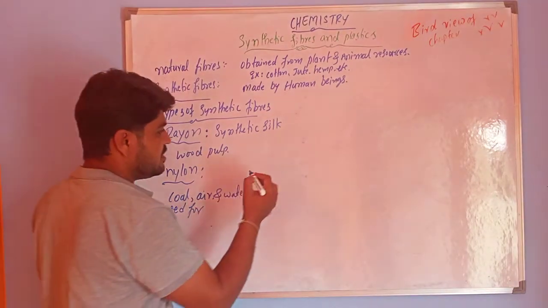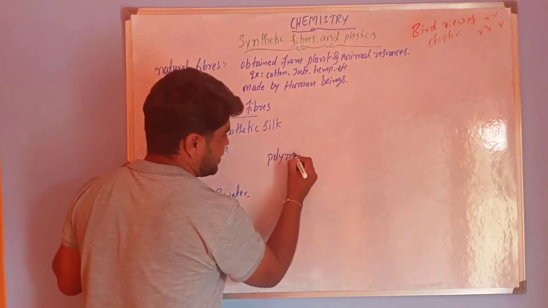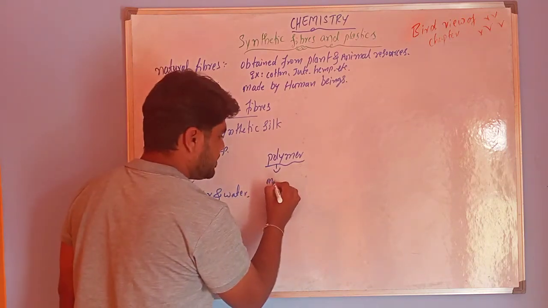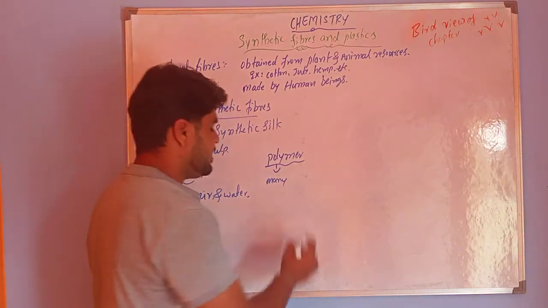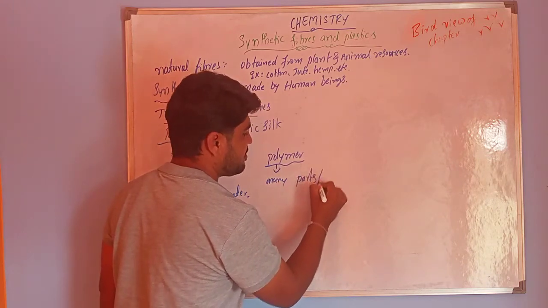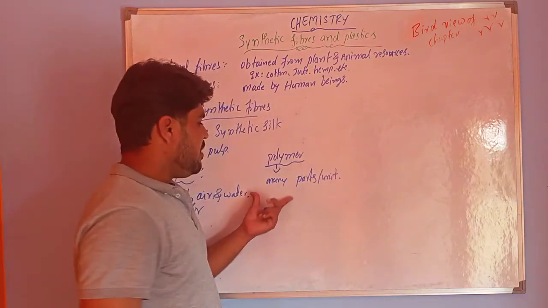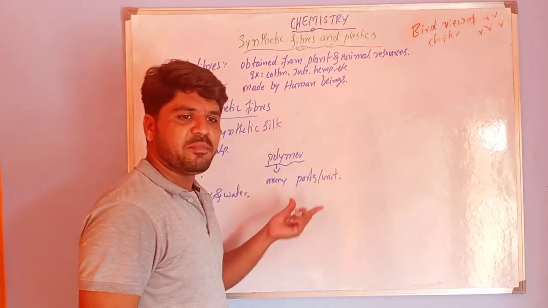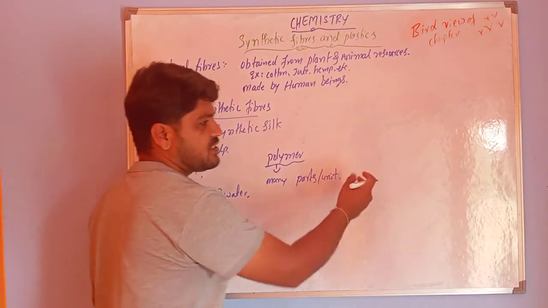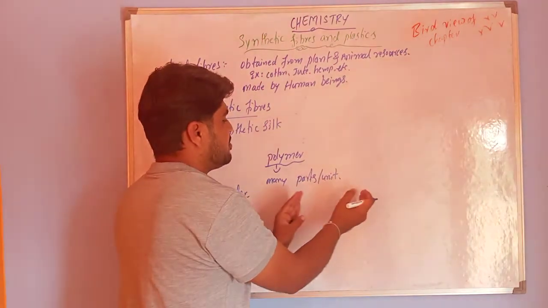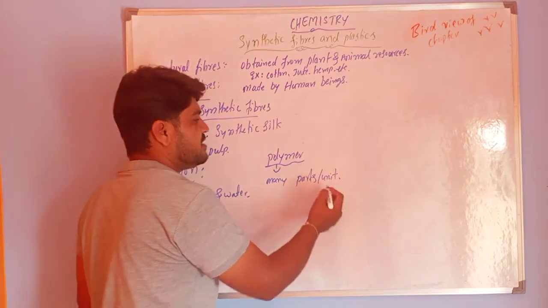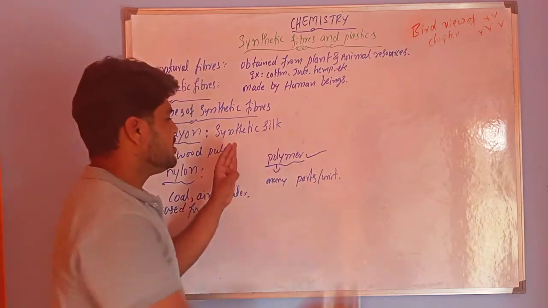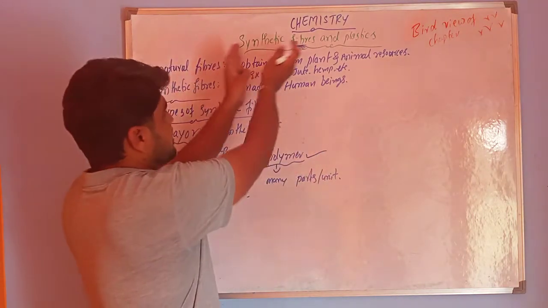In this, a very special term is polymer. Poly indicates many, and mer indicates parts or units. Polymer means many parts. Many single chemical substances combined together form a single unit that we call a polymer. From polymers we get synthetic fibers.